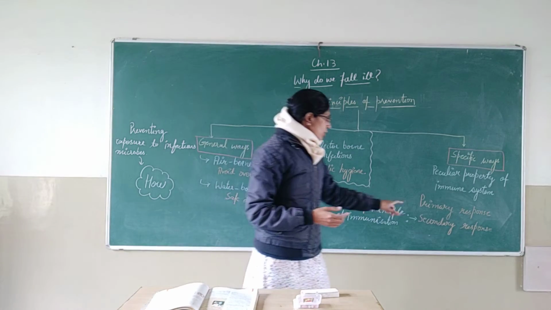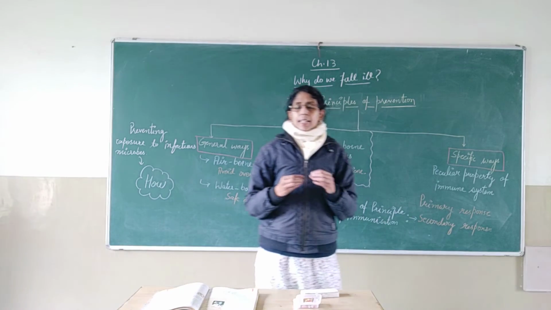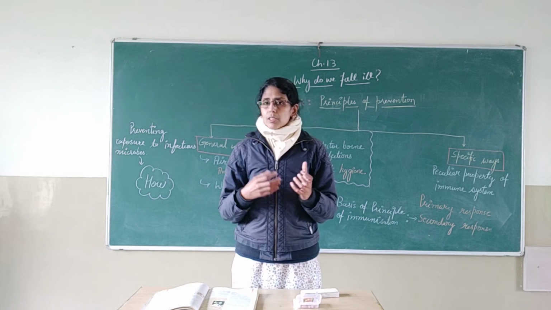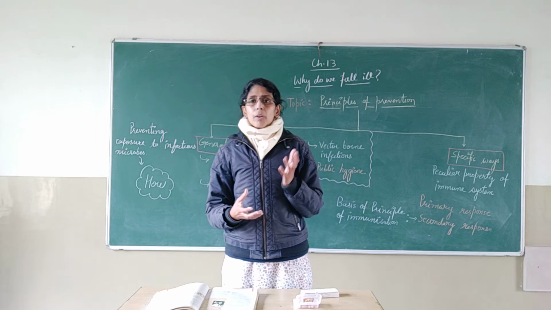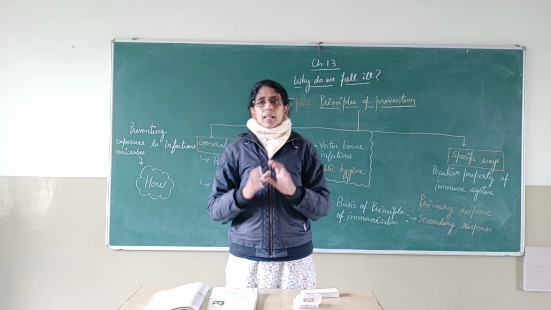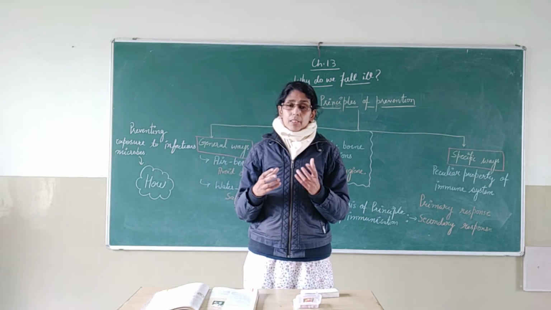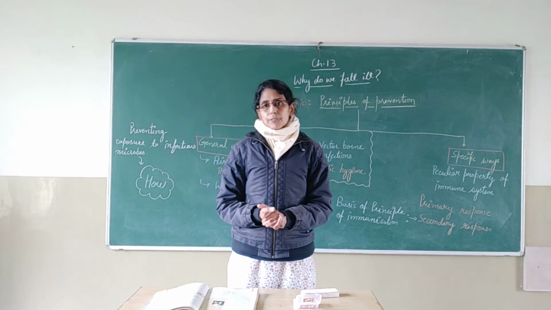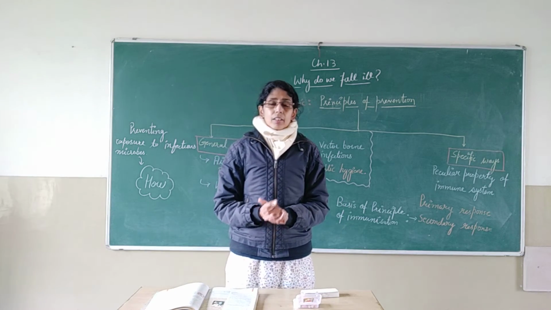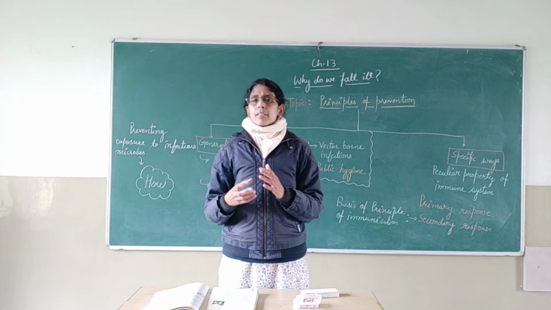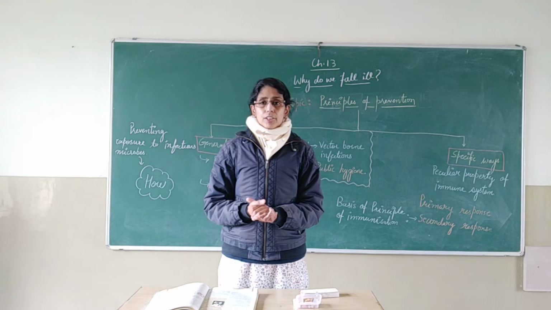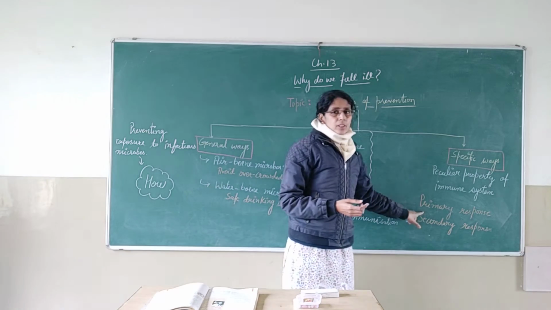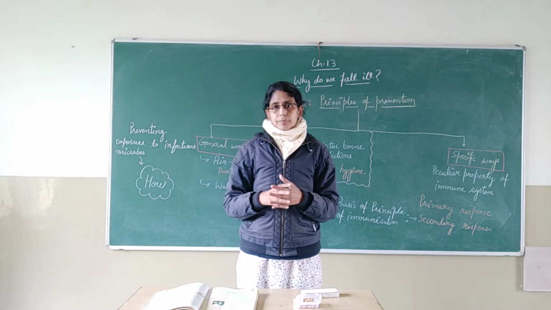But that response, which is called the primary response, is time taking, and the antibodies that are produced against that infectious agent are also less in number. So we can say that the primary response is weak.